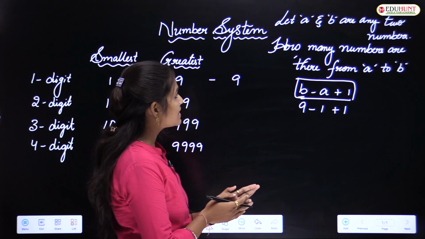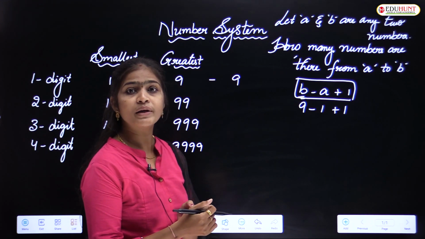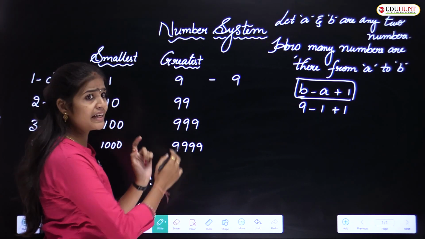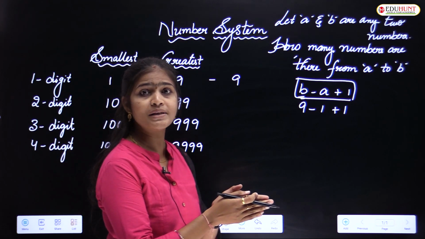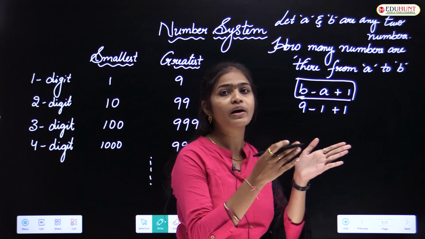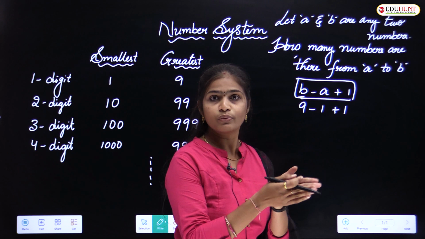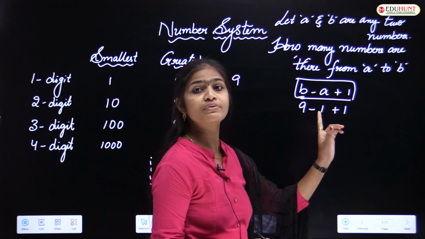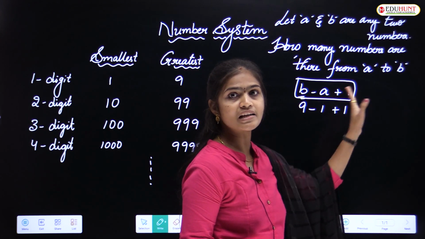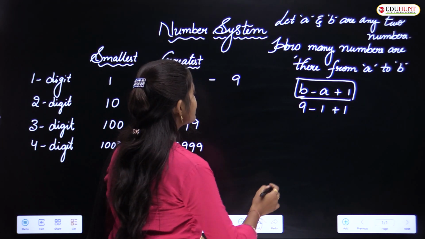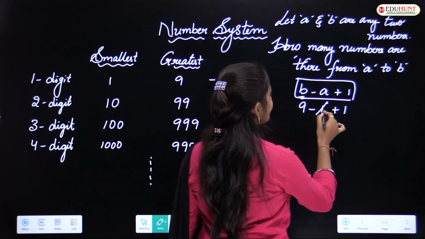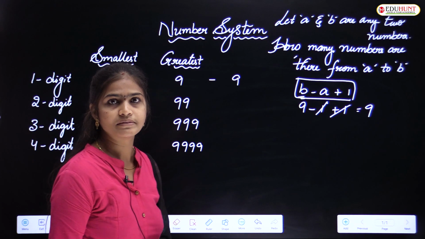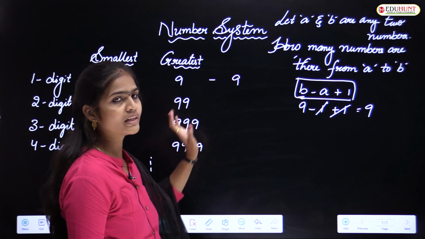Or else, if somebody asks how many numbers lie in between 1 and 9, then there is no need to count 1 and 9. But here my question is from A to B, so we have to include A and B also. So 9 minus 1 plus 1: minus 1 plus 1 gets cancelled, so your answer is 9. That's what we got here, right?